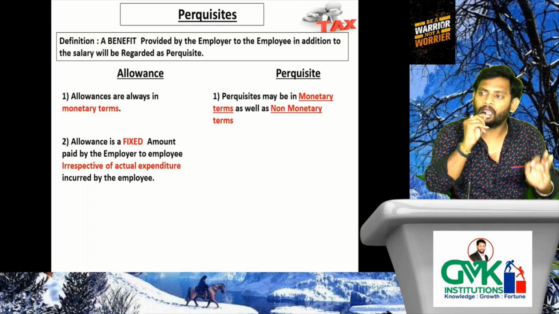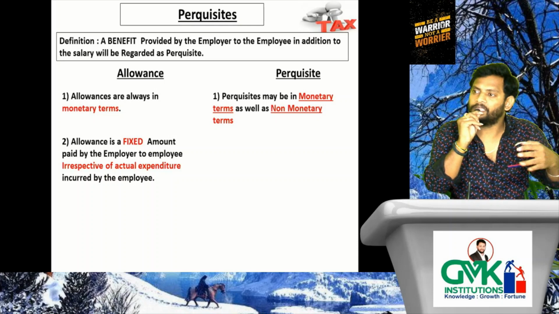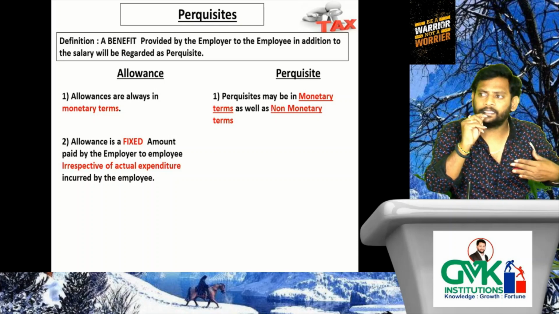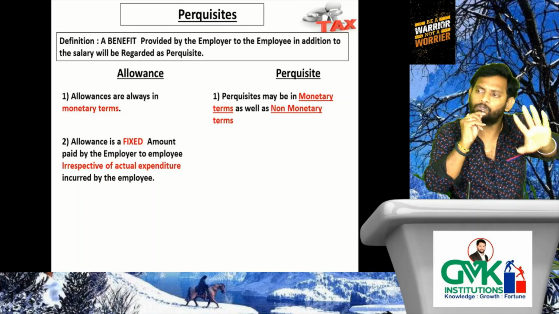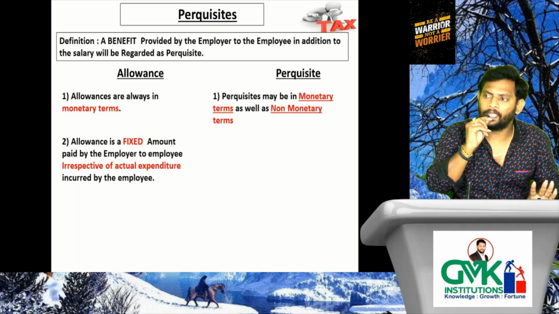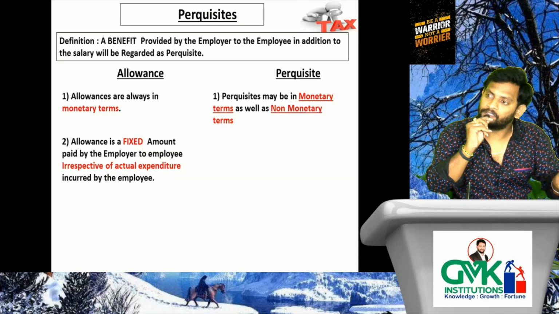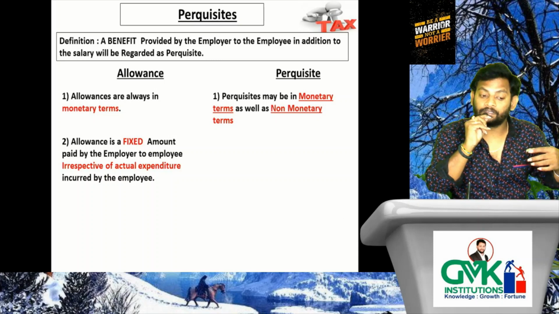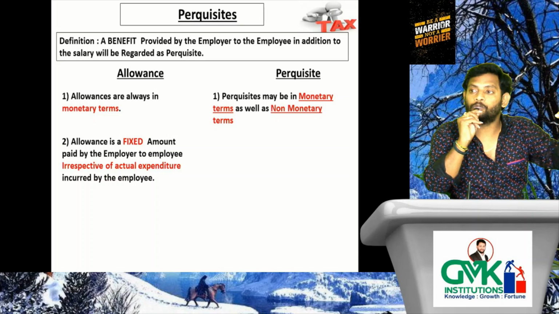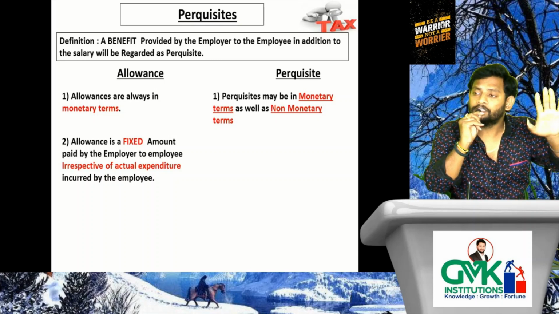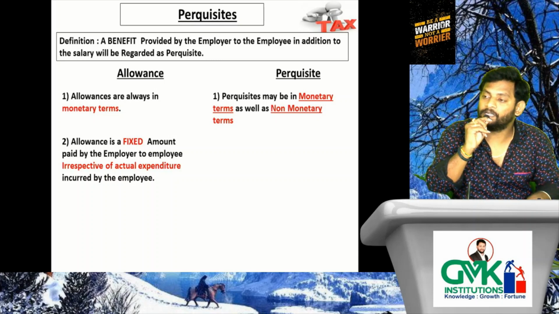23,000, whether he has to give return to the employer, he can keep in his pocket. He can keep in his pocket. No need to return back to the employer. And the second case, the actual allowance received is 30,000, whereas the expenditure incurred by the employee out of his pocket is 60,000. That means extra 30,000 expenditure incurred.